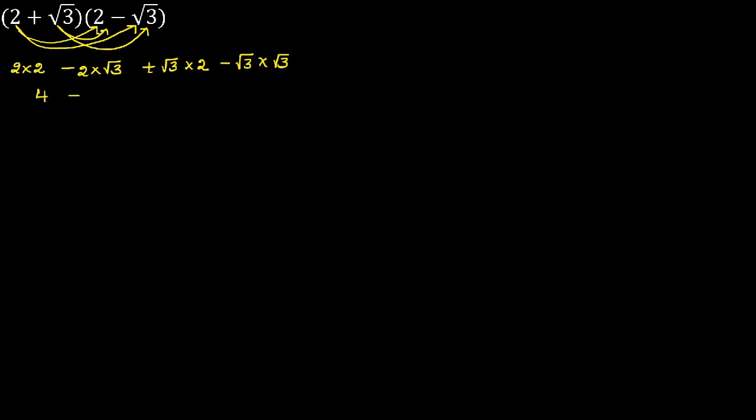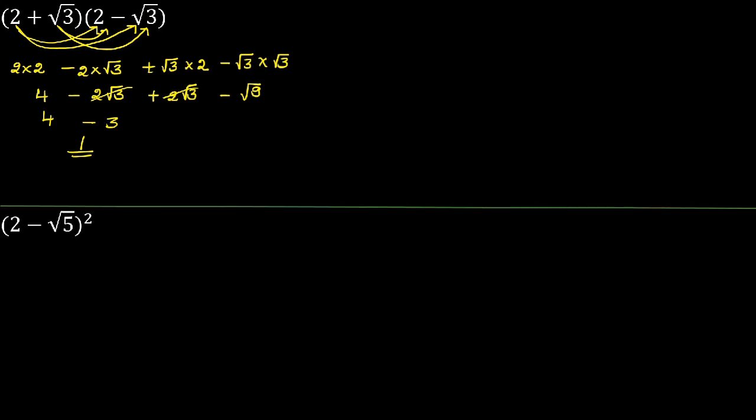So 2 2s are 4, minus 2 root 3 plus 2 root 3 minus root 3 into root 3 is 3, root 9, or you can write directly as 3. Minus 2 root 3 plus 2 root 3 gets cancelled. It is 0. So 4 minus root 9 is 3. You can write 3 directly. 4 minus 3 is 1.